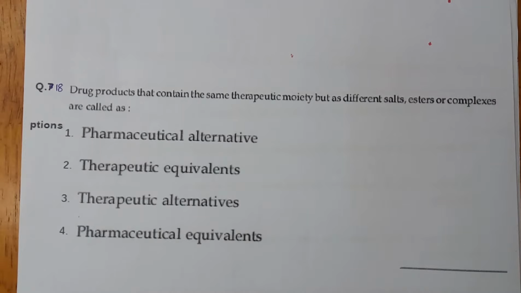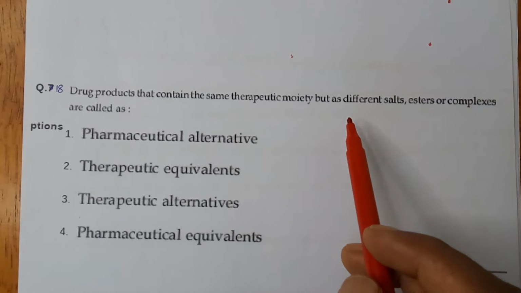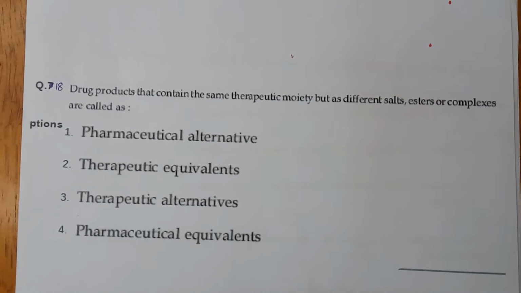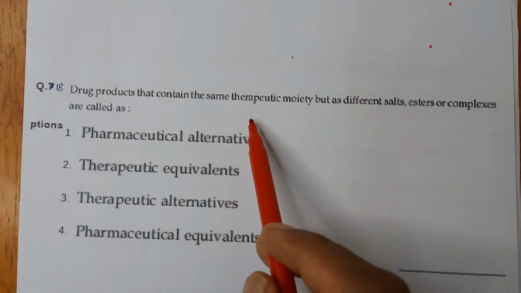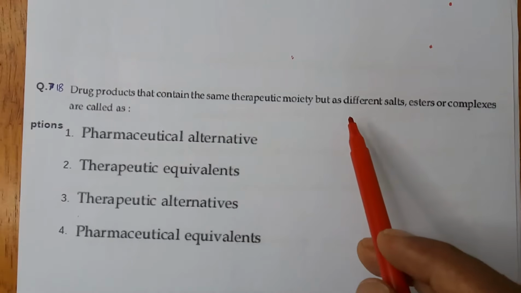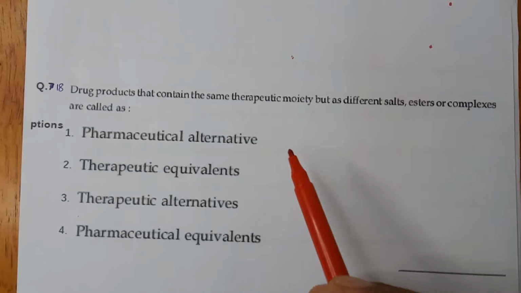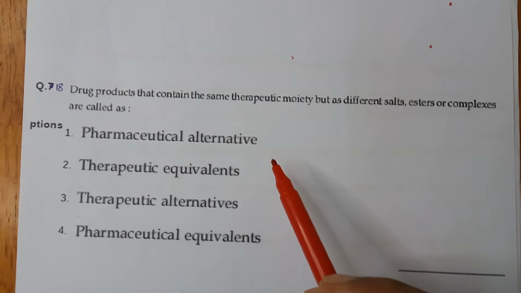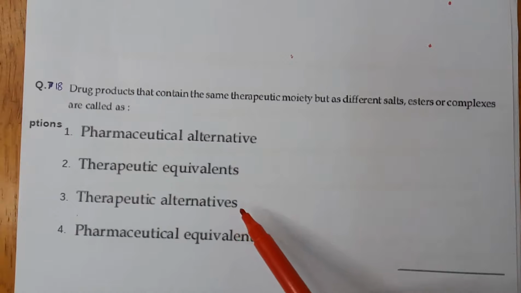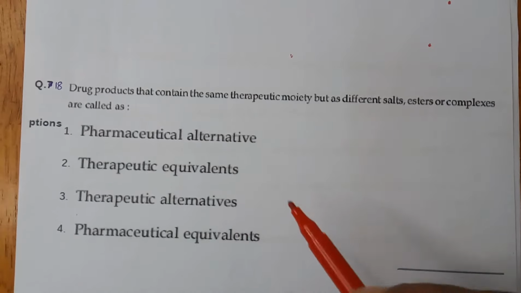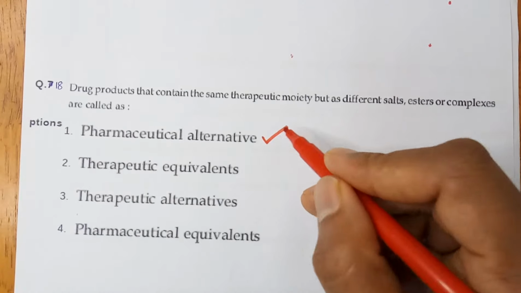Drug products that contain the same therapeutic moiety but as different salts or esters or complexes are called. Options are pharmaceutical alternative, therapeutic equivalents, therapeutic alternative, pharmaceutical equivalents. The correct answer for this question is pharmaceutical alternative.